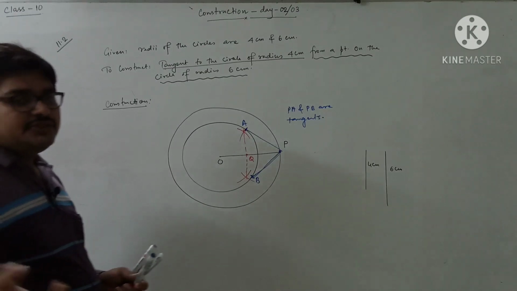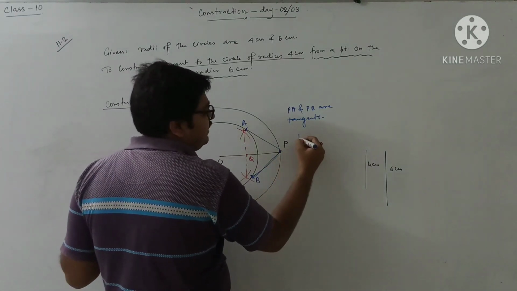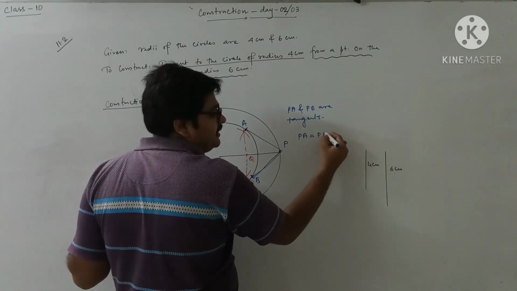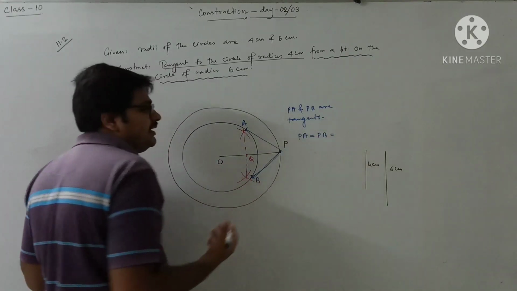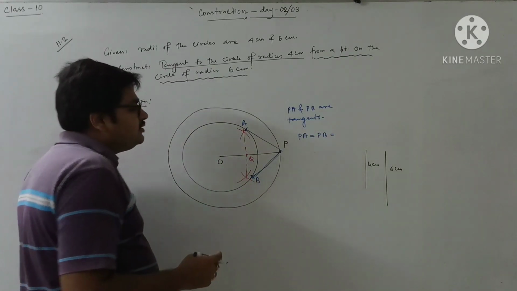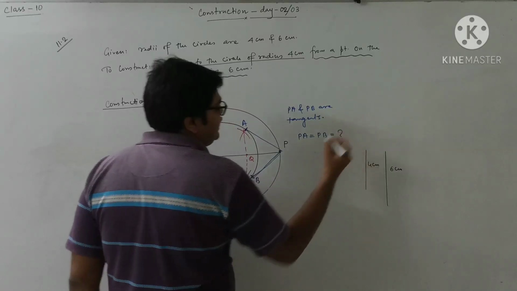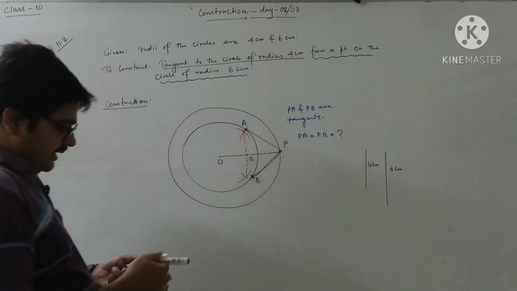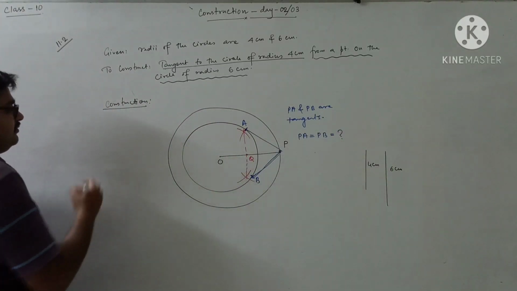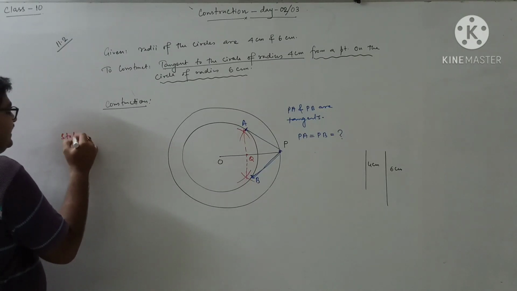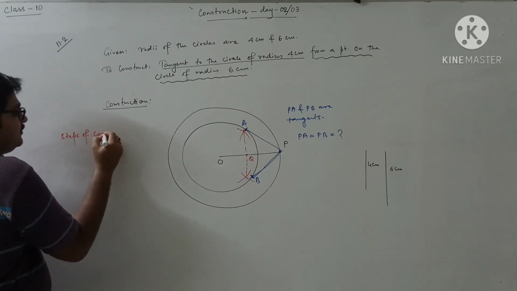Now after that, one question was also given to measure the length of PA and PB. Already you know that whatever tangents you are drawing from an external point, they are equal to each other. So PA and PB you measure using a scale and you write it also. I will write the steps of construction now, which is very essential. We are writing here steps of construction.